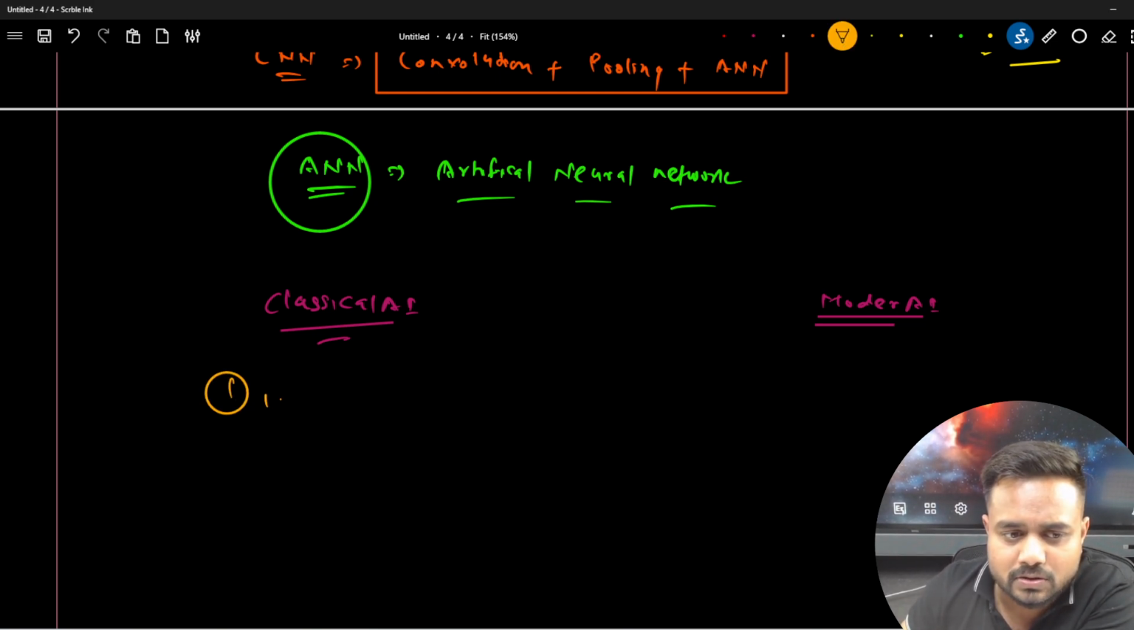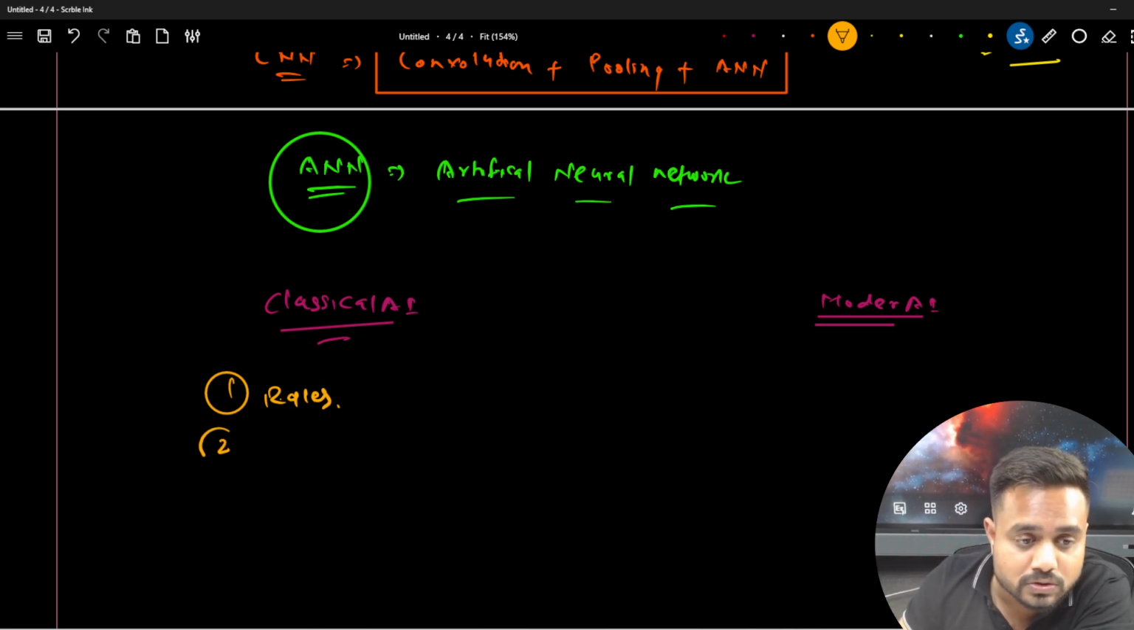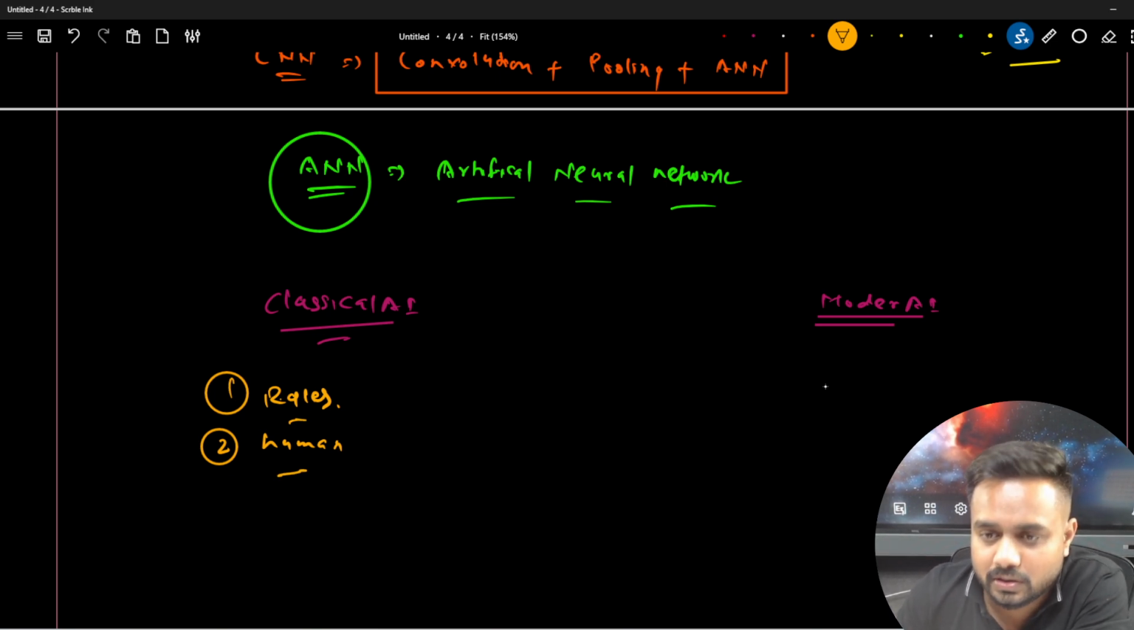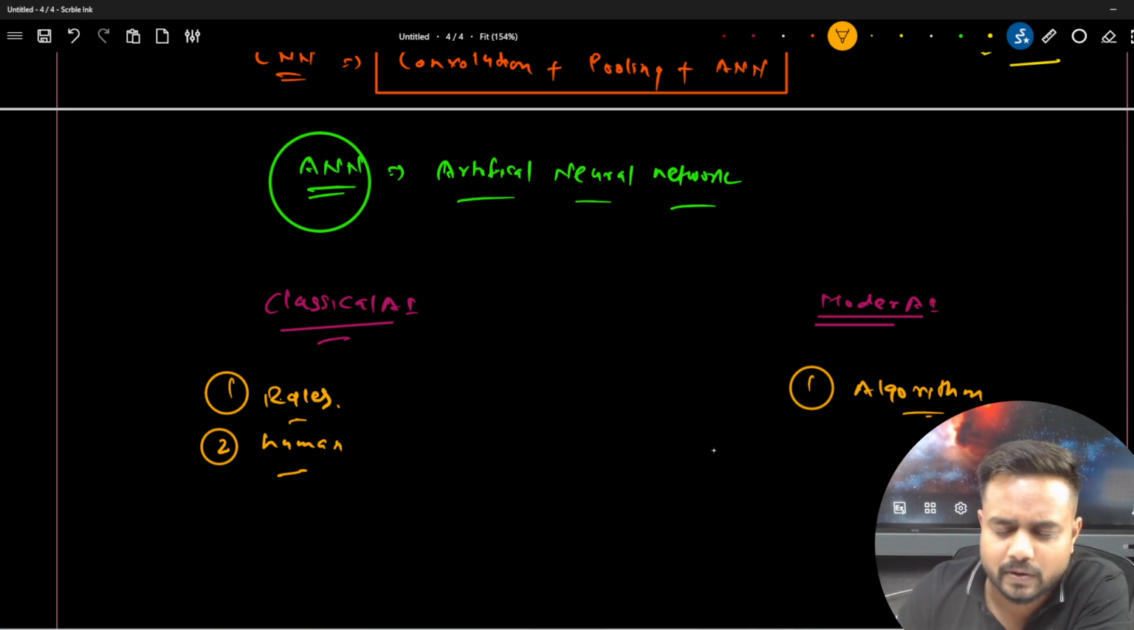So we are talking about the classical AI. Actually, it was based on rules, the rules which humans had decided. Now here in the modern AI, you will find algorithms. You won't be able to find the rules. You will find the algorithms.